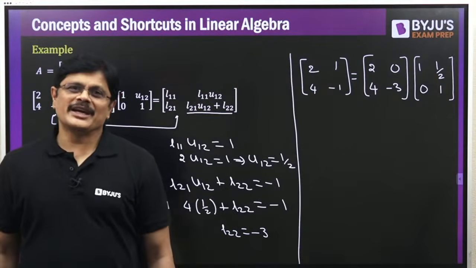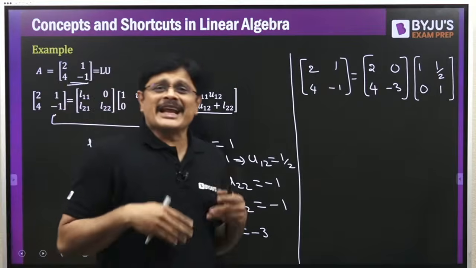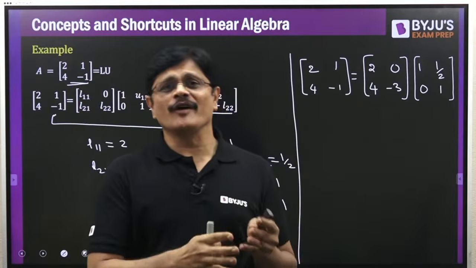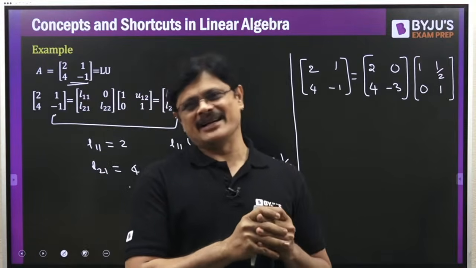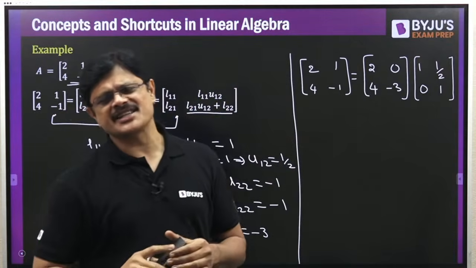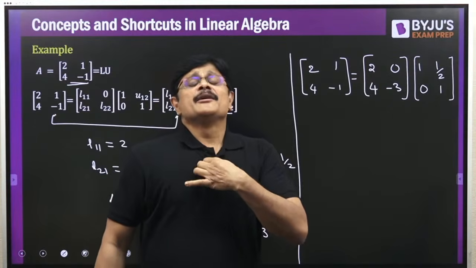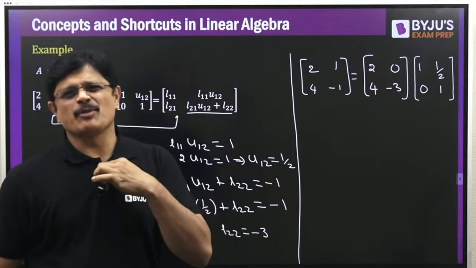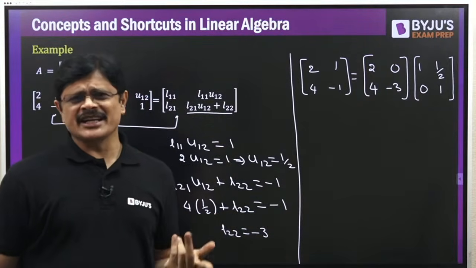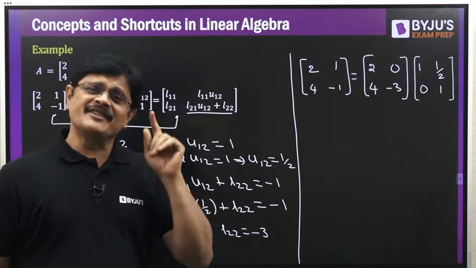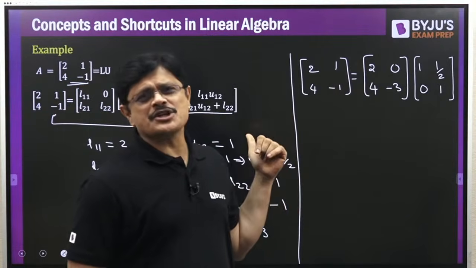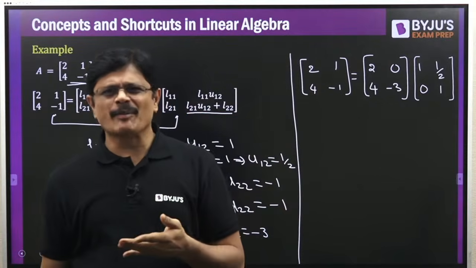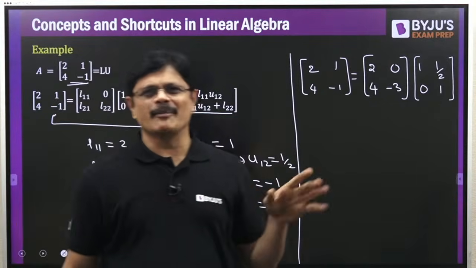So this is how we can express matrix A as product of lower triangular into upper triangular matrix. There is actually a sufficient condition. The sufficient condition is that the principal minors are all non-zero, then definitely LU decomposition is possible. But that is a sufficient condition. Sufficient condition means if that condition is satisfied, definitely LU decomposition is possible. If the condition is not satisfied, it may be possible or it may not be possible. So generally you can ignore that particular part, my dear friends.